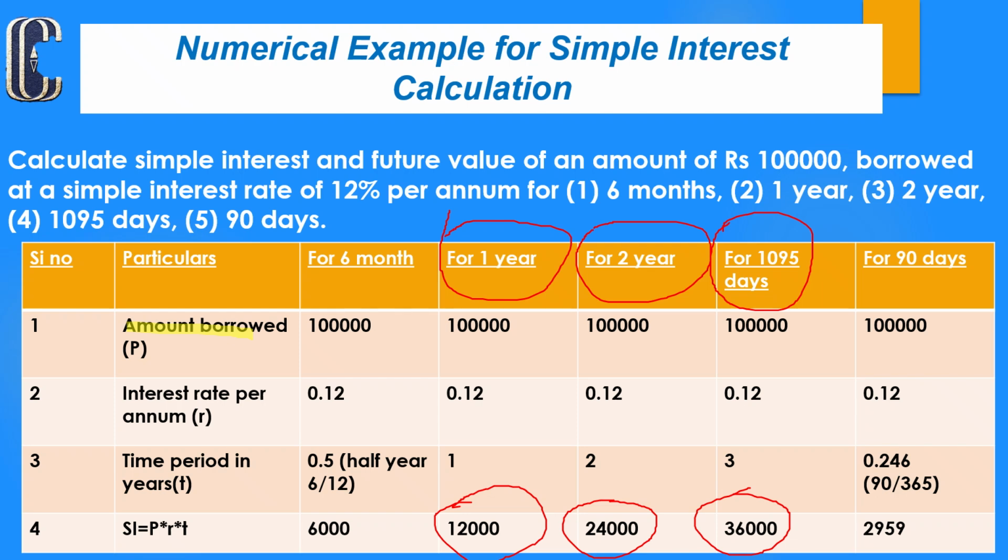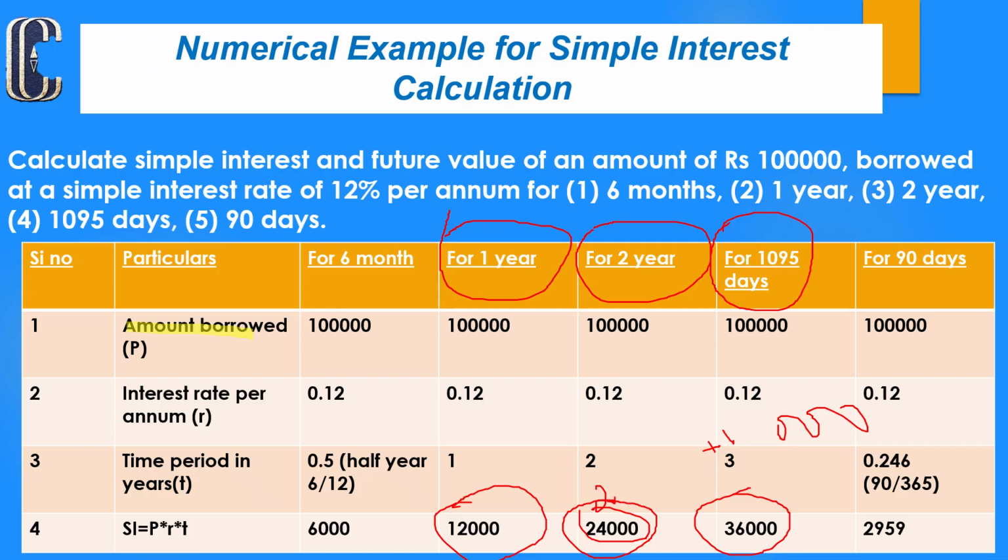If you split the second year into first year and second year, once again it will be 12,000 plus 12,000, so the total is 24,000.